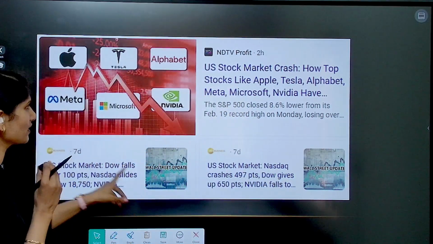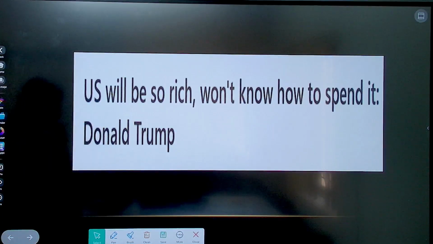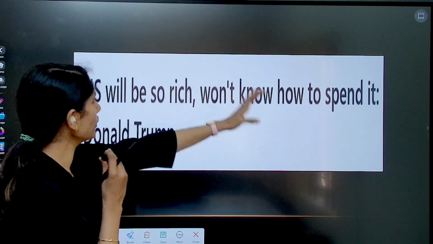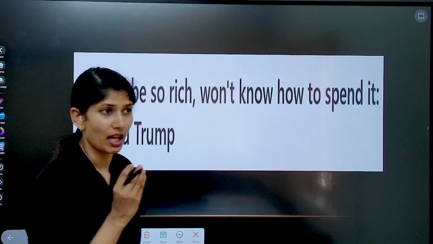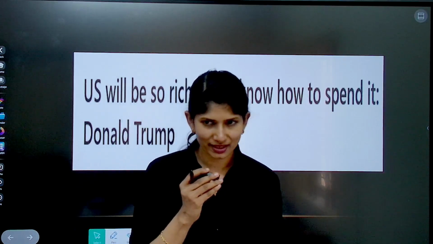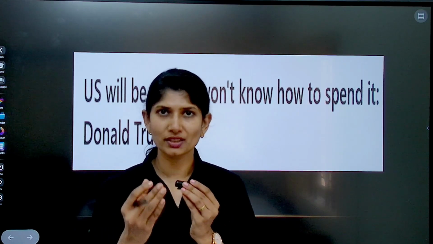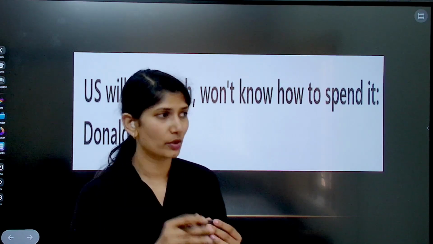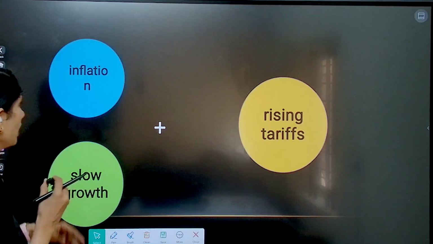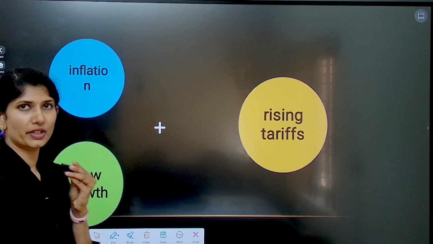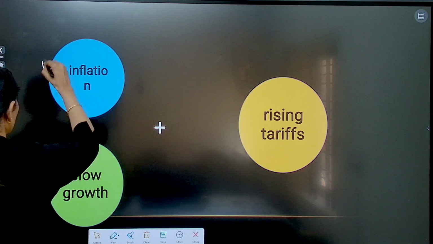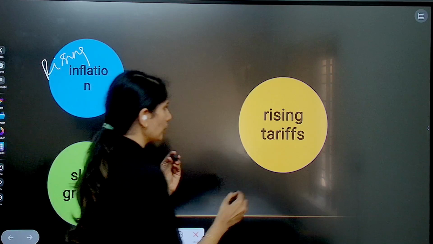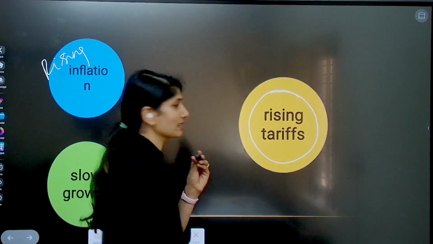Now while this is going on, your US president claims US will be so rich they won't know how to spend it. Now, whether this promise is going to become a reality or whether the tariff is going to bring the downfall, that is, it would bring a recession on US itself, is yet to be seen. Your experts have predicted that rising inflation and slow growth are going to definitely be impacted by the rising tariffs.